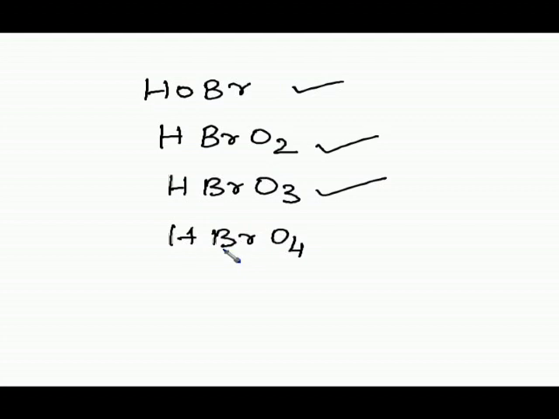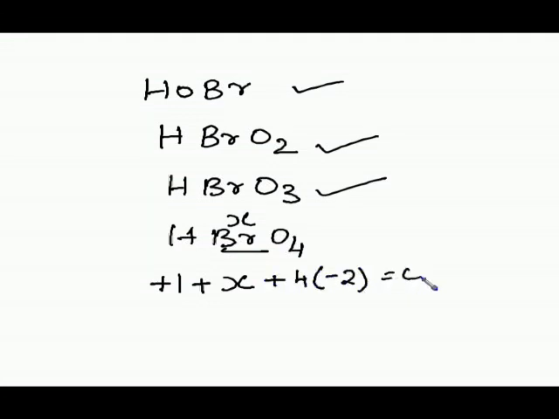Let us find out for this whether it is stable or not. Let us substitute X instead of Br. So +1, this is for hydrogen, oxidation state is +1, and let us substitute X for bromine, and then if you take oxygen it is -2, let us equate to 0. So X plus 1 minus 8 is equal to 0. X minus 7 is equal to 0. X is equal to +7.